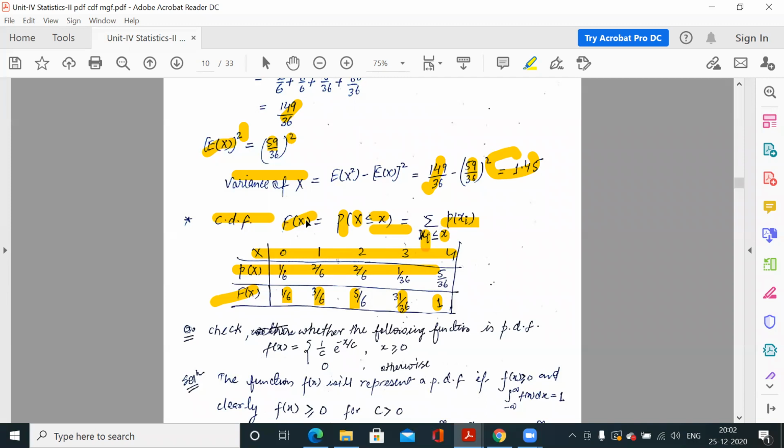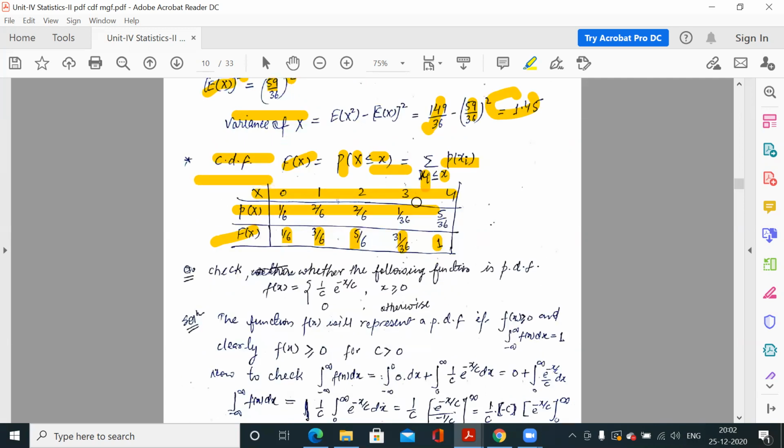Now F of 1 is the probability of xi when xi is less than or equal to 1. Less than or equal to 1 means 0 and 1, two combinations. So adding these probabilities. Next F of 2. F of 2 is equal to the probability of xi when xi is less than or equal to 2. That means for 0, for 1, for 2. In this way, this is the cumulative distribution function.